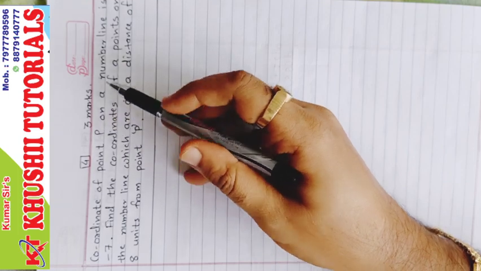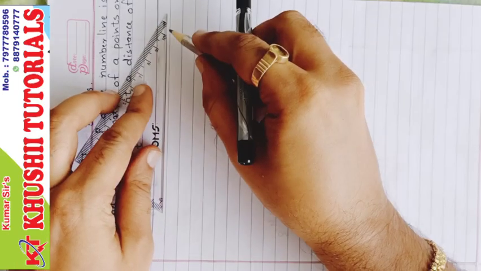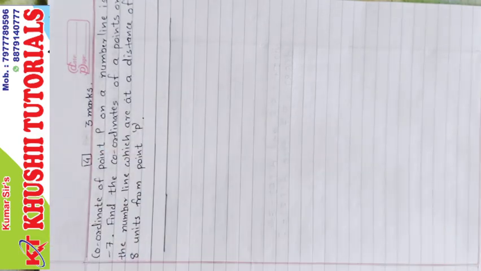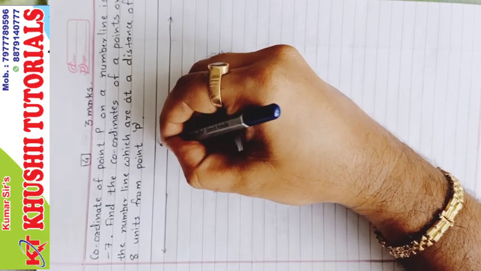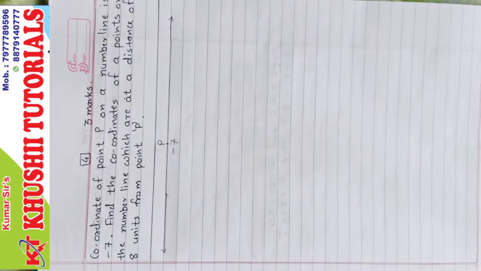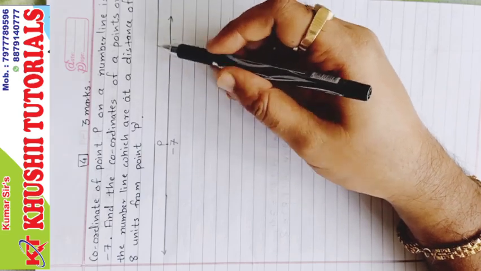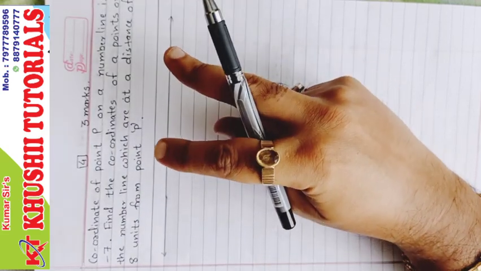The coordinate of point P on a number line is minus 7. So we will draw a random number line where we take point P randomly, whose coordinate is minus 7. Find the coordinate of a point on the number line which is at a distance of 8 units from P. So simple: 8 units from P means it can be 8 units to the right or 8 units to the left. Correct? So there are two possibilities.